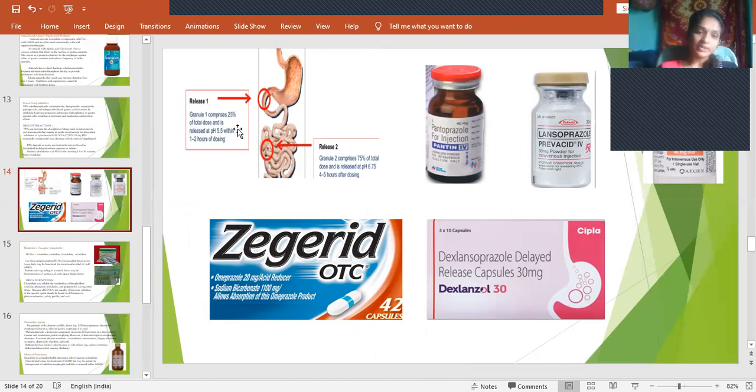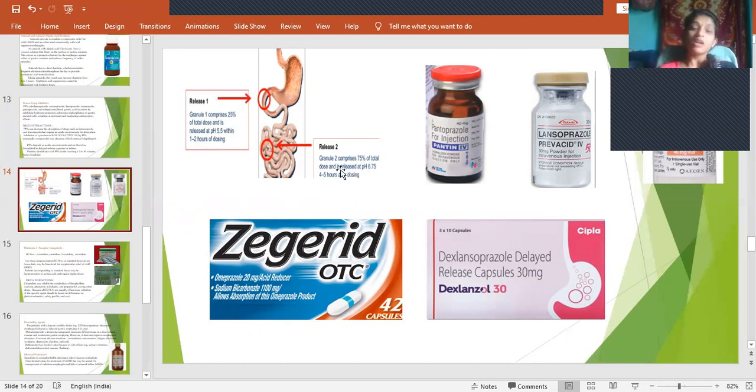It comprises 20 to 25% of the total dose and is released at pH 5.5 within 1 to 2 hours of dosing. So it shows its effect within 1 to 2 hours of dosing, and it contains only 25% of the total dose. And then release 2 contains 75% of the dose and it is released at pH 6.75. That means after some time of you taking food, it will be released. So it shows its effect 4 to 5 hours after dosing.